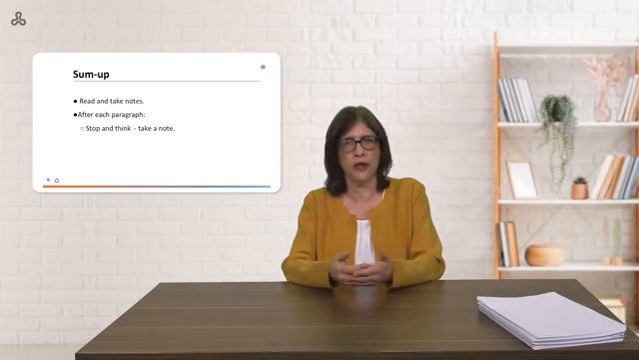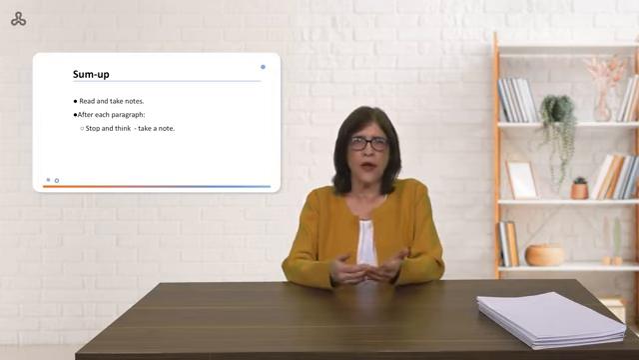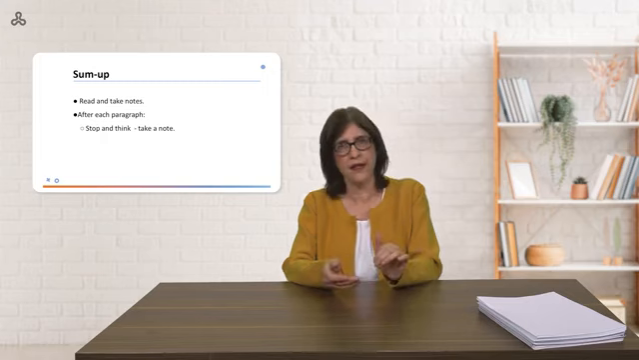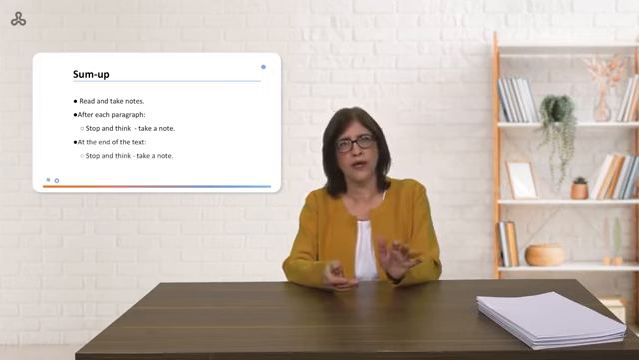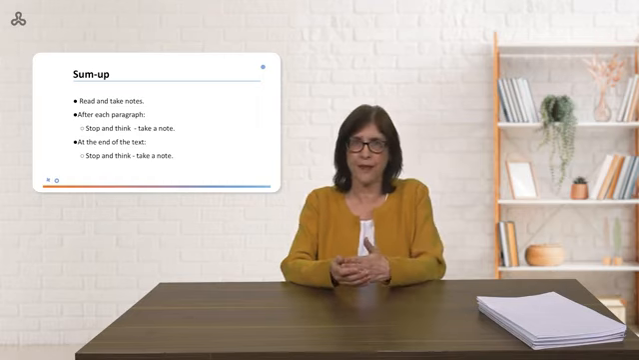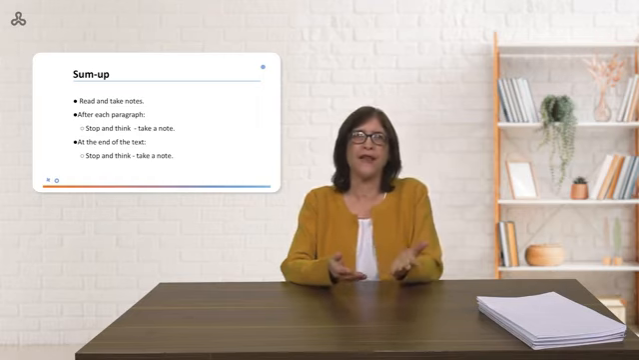So, what did we do here? As we read, we took notes of what we understood. Then, at the end of each paragraph, we took time to stop and think, look at our notes, and understand the overall message of the paragraph. In the end, we looked at all our notes and asked ourselves, what's the overall message of the text? If you use this method, you will have a text that you can understand and use.